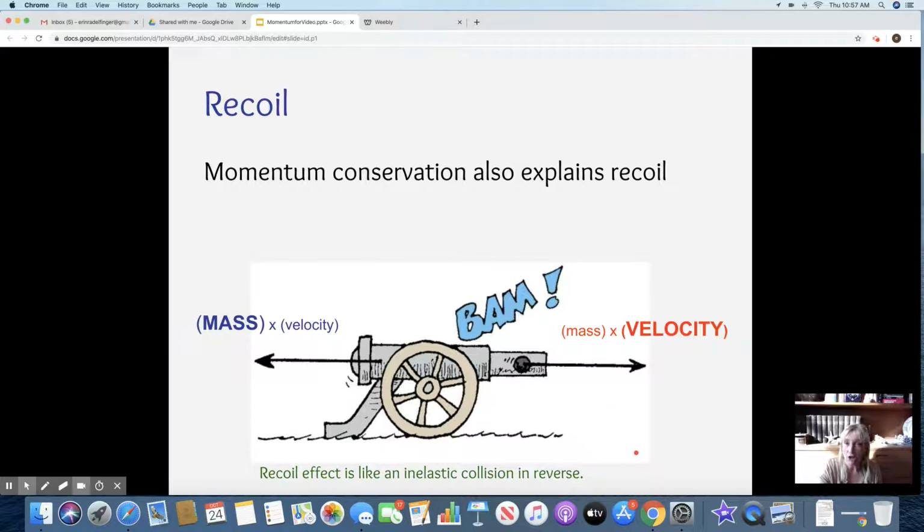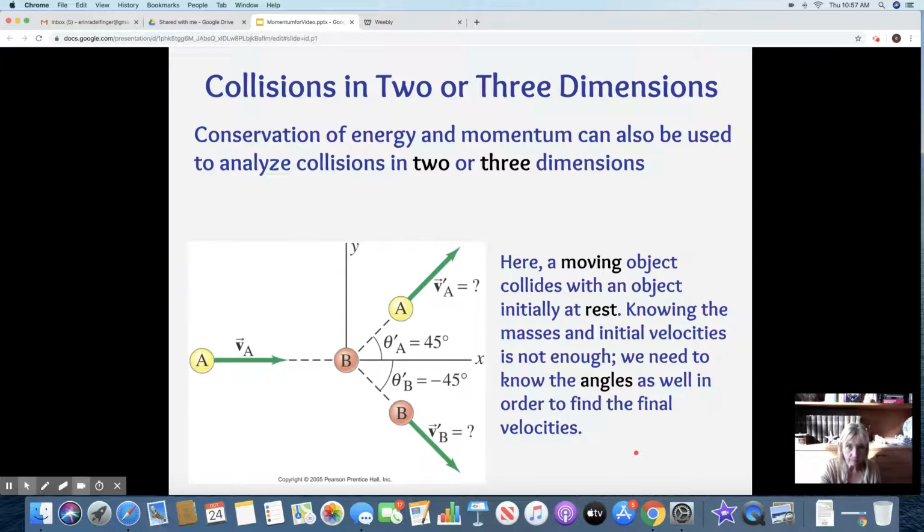Momentum conservation also explains recoil. When you have a cannon and it recoils, the mass and velocity of the cannon is going to equal the mass and the velocity of the cannonball. Those two will equal out.